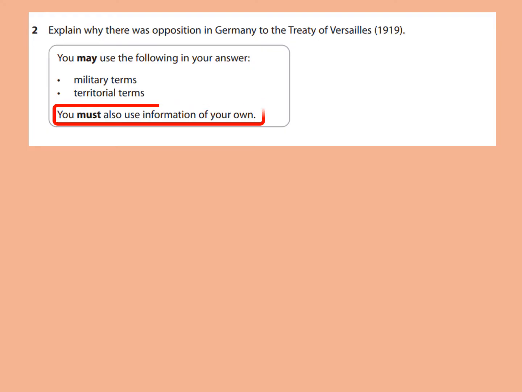With this particular question, I'm reminded very much about LAM. That's Land, Army, Money and Blame. A way of remembering what the terms of the Treaty of Versailles were. There were terms related to land or territorial terms. There were terms related to the army or military terms. But also remember the money or financial terms and the fact that Germany had to accept blame for the war.